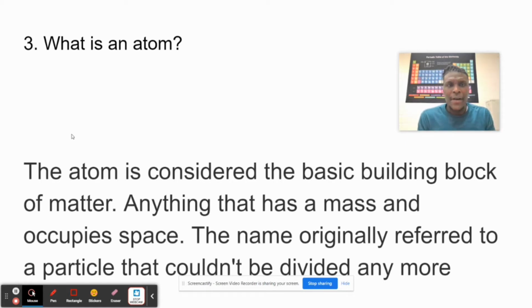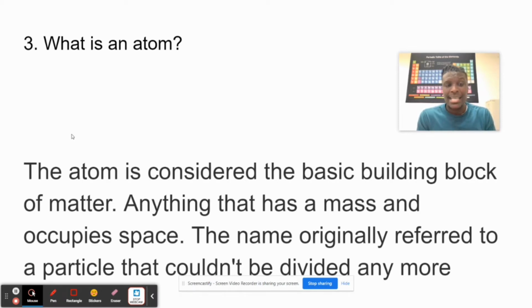All atoms are found on the periodic table. We are going to be going over that in the other video. All elements are found on the periodic table. So an atom and an element is basically the same thing. So the atom is considered the basic building block of matter.